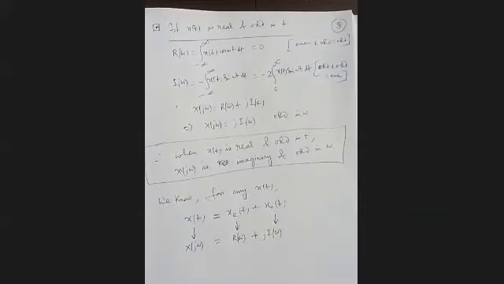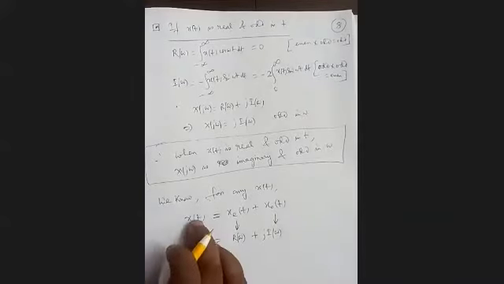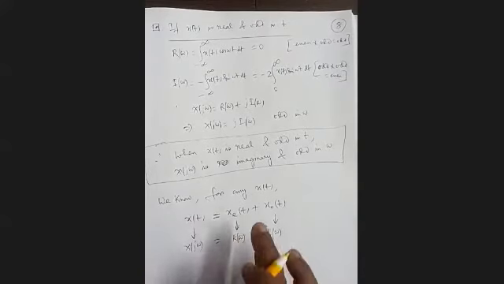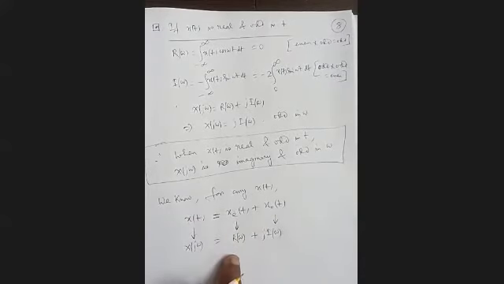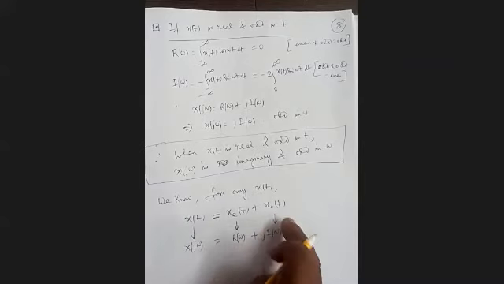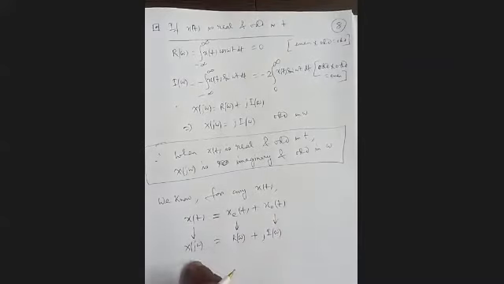Clear? So that is this. When xt is neither even nor odd, then its even component will give rise to the real part of the Fourier transform, and the odd component will give rise to the imaginary part of the Fourier transform. As a whole, we get a complex function of omega for the Fourier transform of xt. Clear?